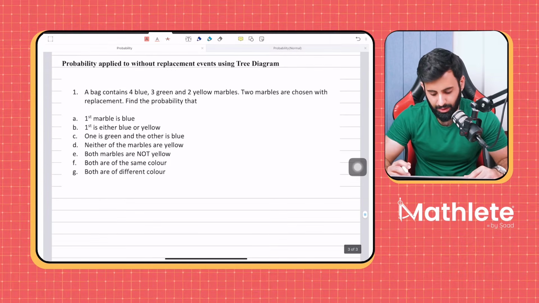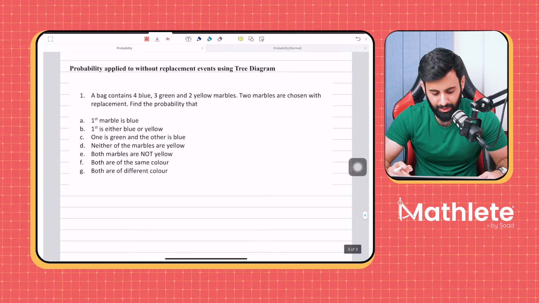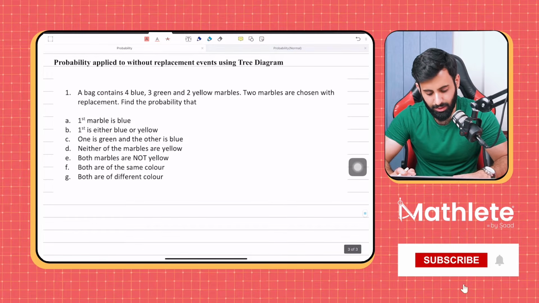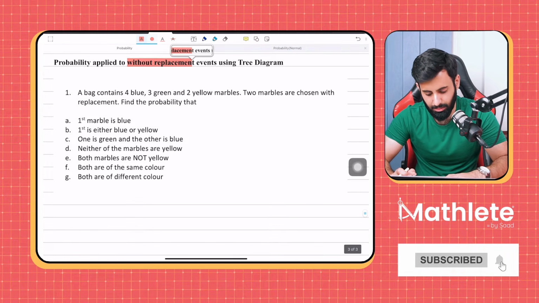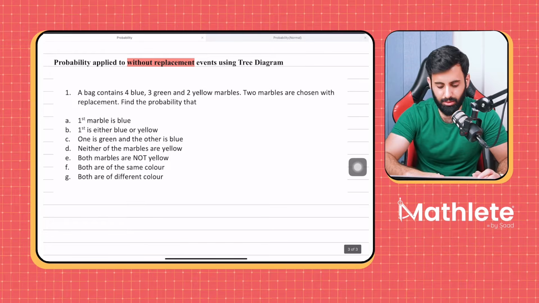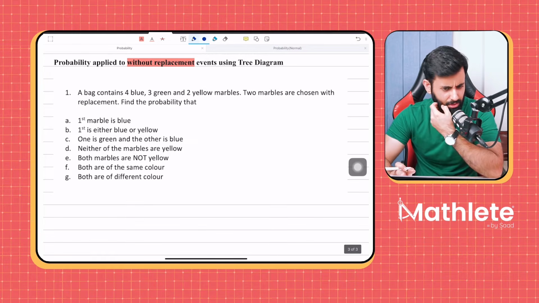Now, let's read the question and see what it says. By the way, I hope everyone understands what without replacement means. What does it mean, without replacement? In simple terms.